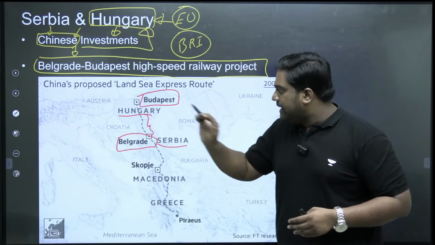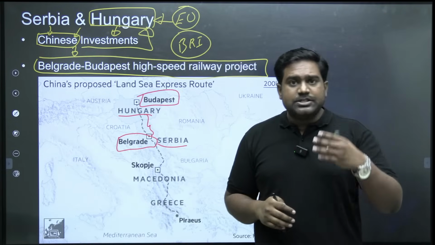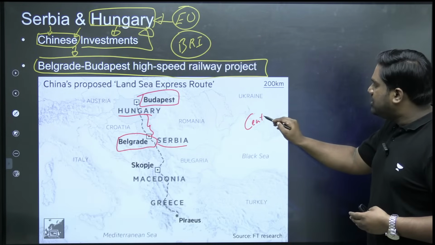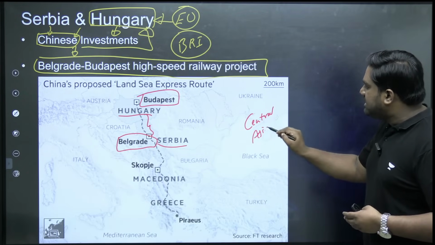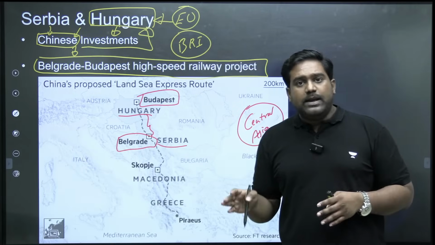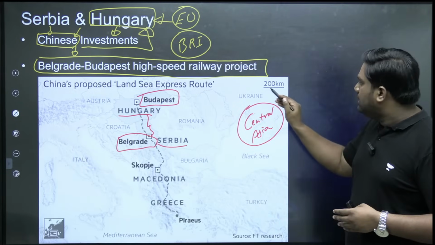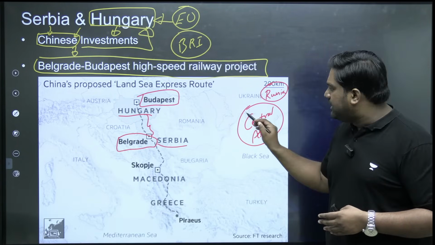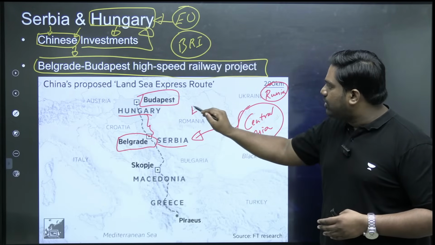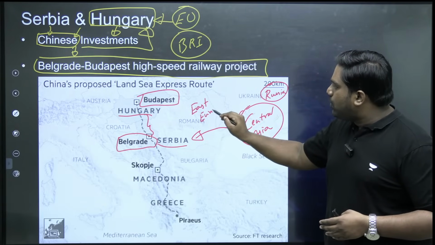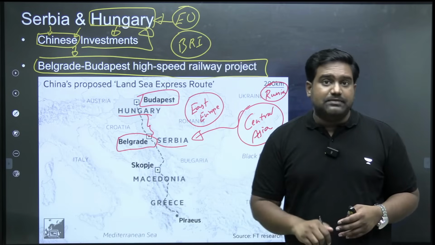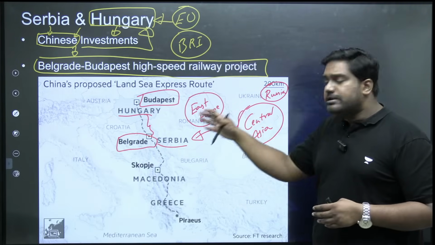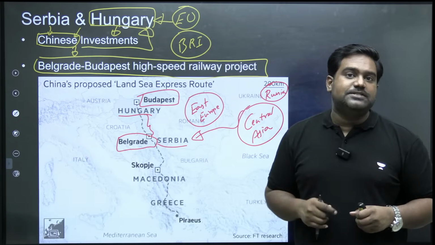All right, so this railway line could be a gateway for China, because under the Belt and Road Initiative, China is already linking with Central Asia. It has already extended road, railway network and pipeline network into Central Asia and into Russia as well. So from here, it's going to be very easy for China to extend the network into East Europe. So this will provide China direct physical connectivity with East European countries like Serbia and Hungary and others through the Central Asian transport corridor that China has been constructing.